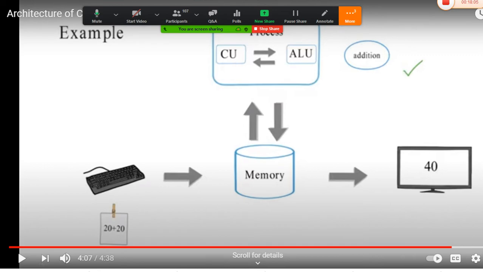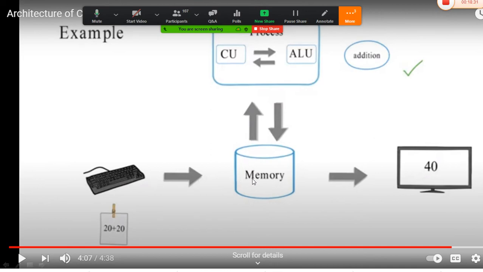And this control unit will transfer the data back to the memory, and this memory will send the output information back to the output device, where that output device is considered a monitor in this example, and it provides you the output as 40. 20 plus 20 is 40, right? So the process takes place in this particular manner.